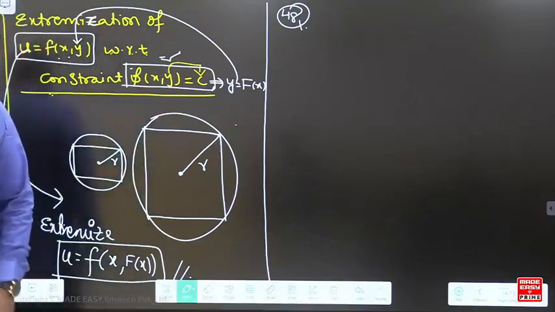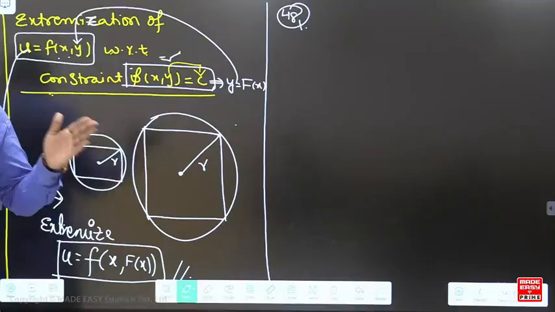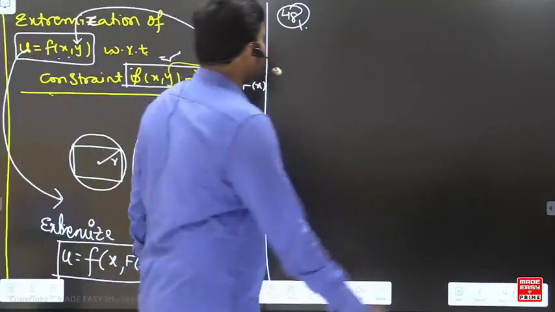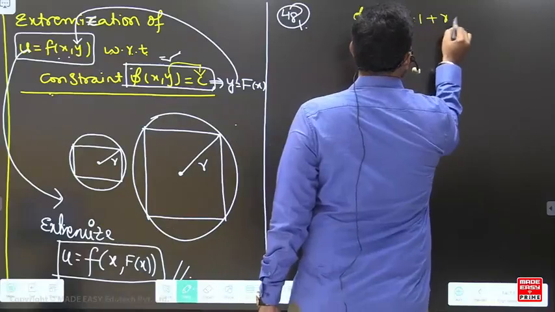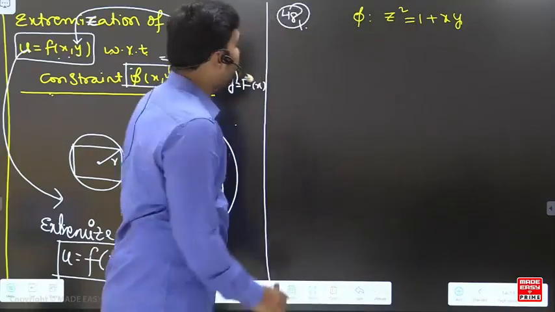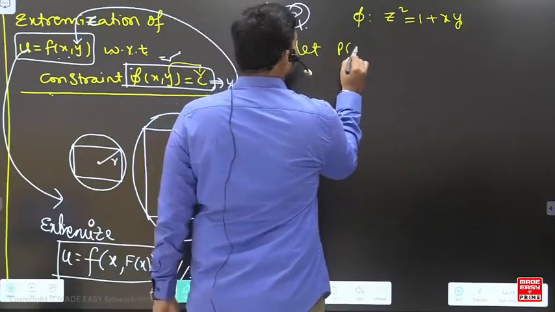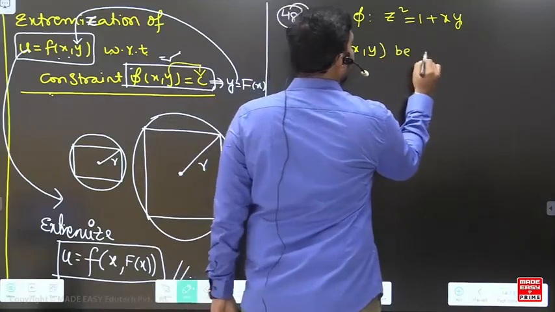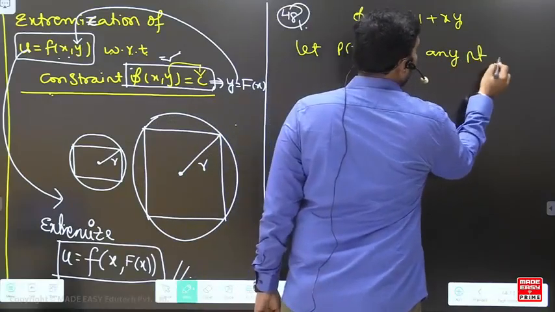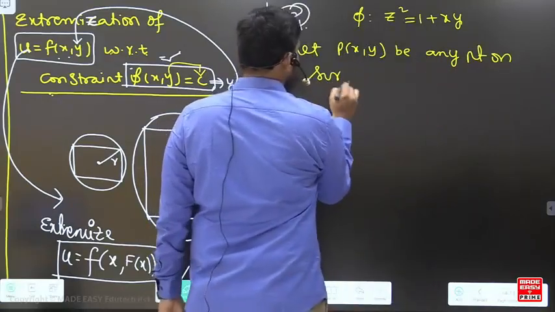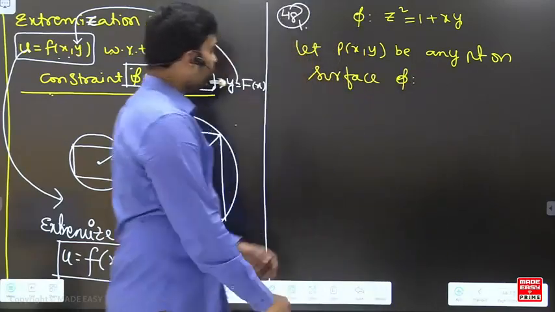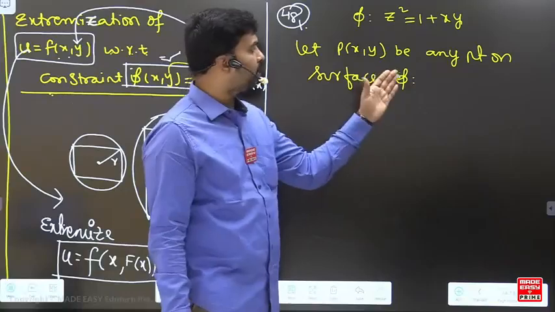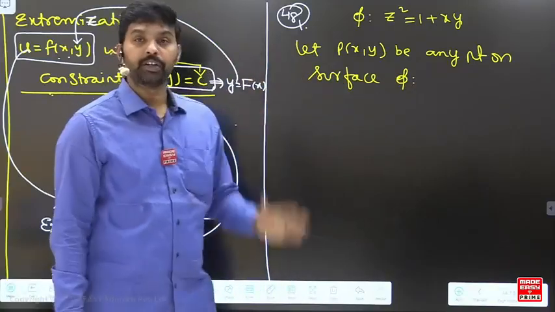Again, I read the question. The distance between the origin and the point nearest to it on the surface. So some surface is given. What is that surface? z square is equal to 1 plus xy. Now I take a point on the surface. Let P of x comma y be any point on the surface phi.